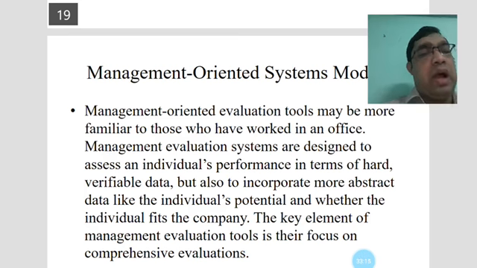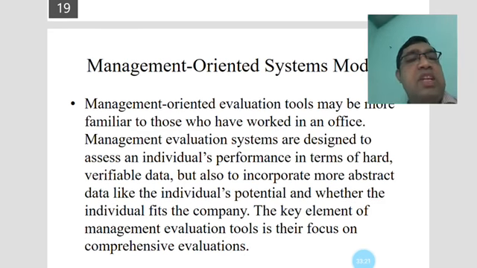more abstract data, like the individual's potential and whether the individual fits the company.